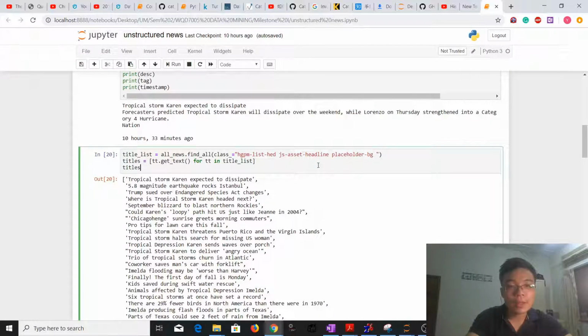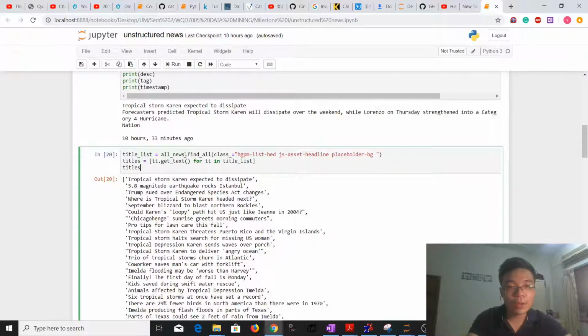After we have succeeded in extracting only one particular news, then we are confident to extract all the news in real time. So to do that, we'll be using a loop function in order to extract all the titles of the news when the website is updated from time to time.